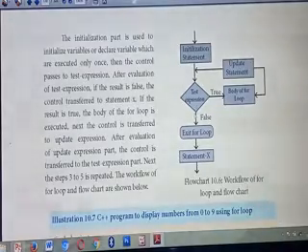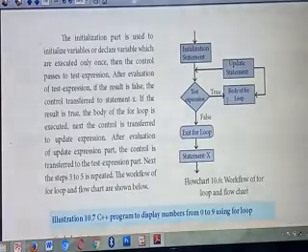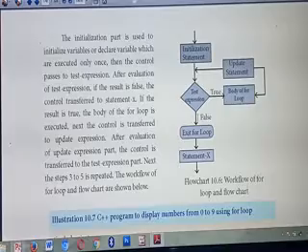Once the condition becomes false, listen carefully: for example, you are giving 5 times. Till 5 times this loop will execute. After the 6th time, the condition becomes false, so automatically the control flows outside of the loop, that is, it exits the for loop.